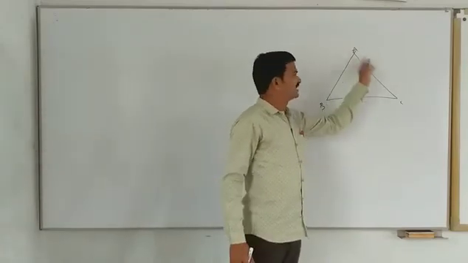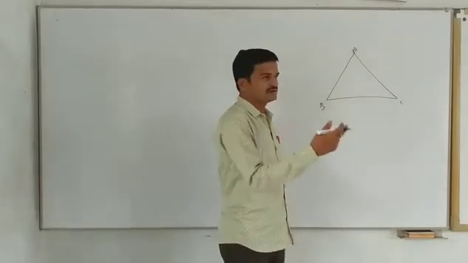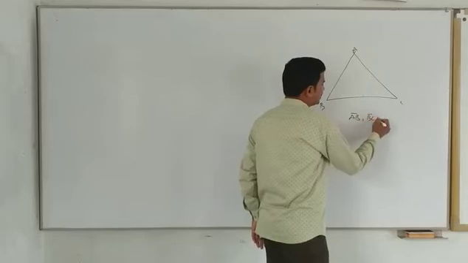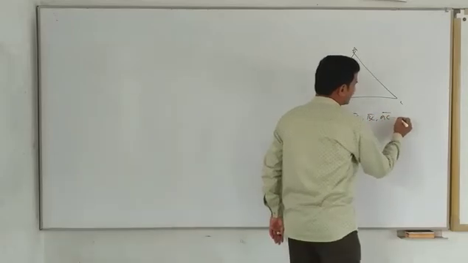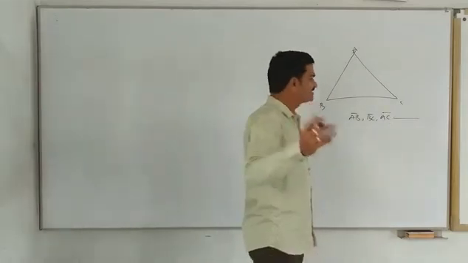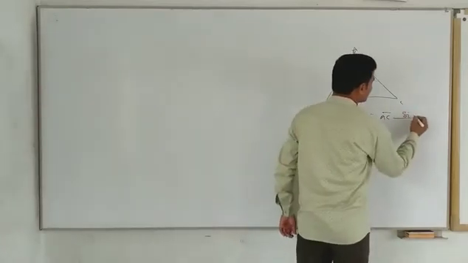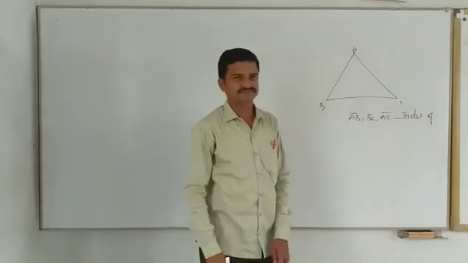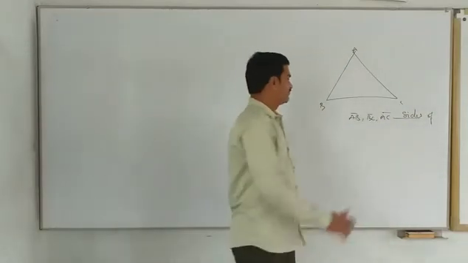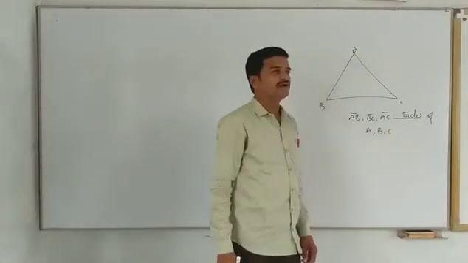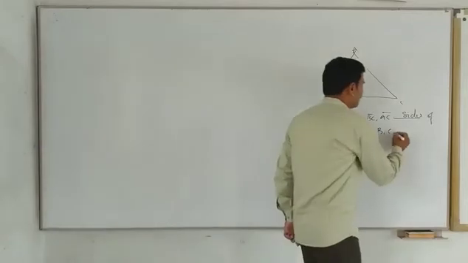AB, BC and AC are what? AB, BC and AC are the sides of the triangle. Very good. These are called sides. Then what are A, B, C? Vertices.